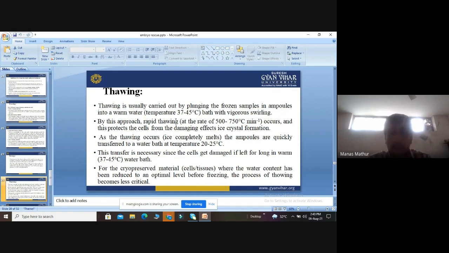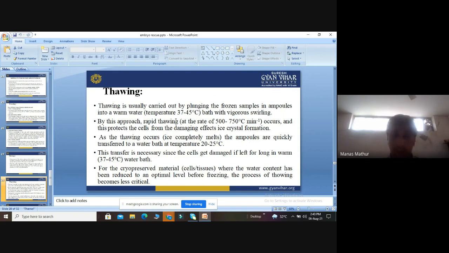By using rapid thawing at the rate of 500 to 750 degrees per minute, there is protection of the cell from the damaging effect of ice crystals. As I told you, ice crystals can damage the cell. So by using this approach, rapid thawing, we can prevent damage to the cell caused by the ice crystals.